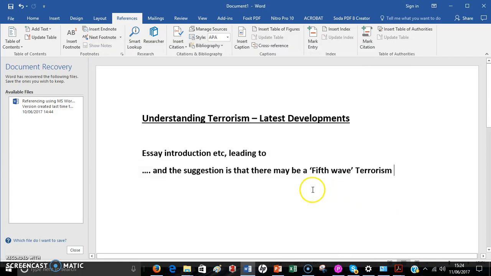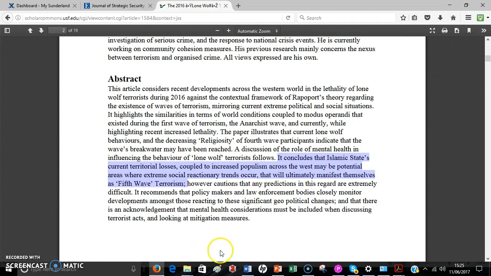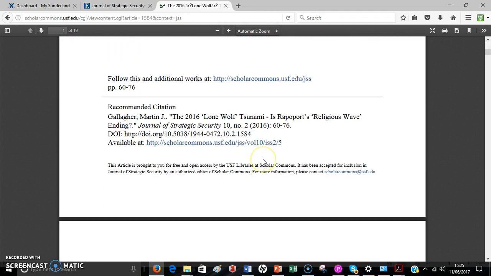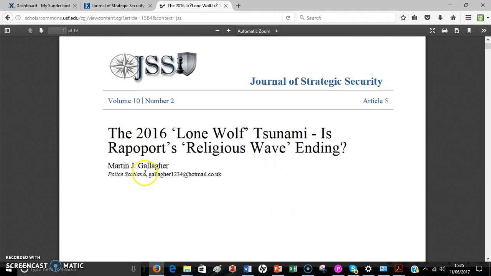So let's say the fifth wave of terrorism. Now let's just go back and just convince ourselves that was right. Okay. Yes, this is the article. Remember about Islamic State and ultimately manifest themselves as fifth wave terrorism. And you remember, this is The Lone Wolf, and it is by Martin J. Gallagher.